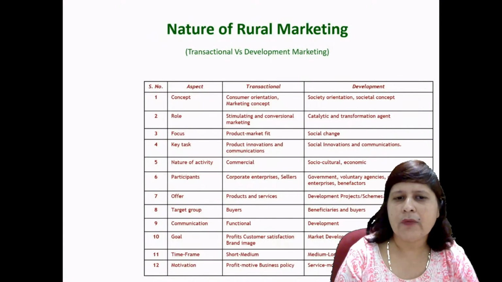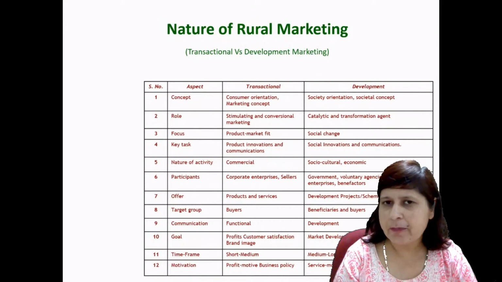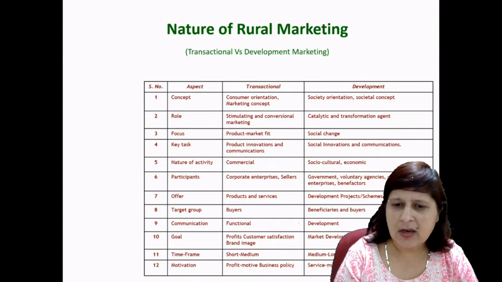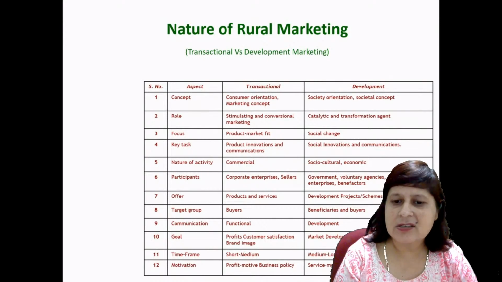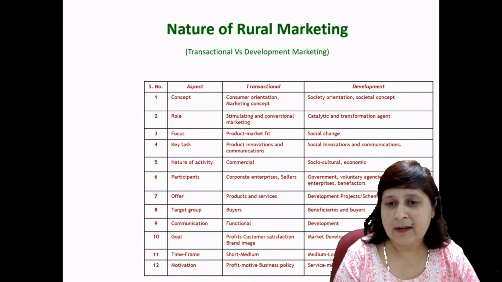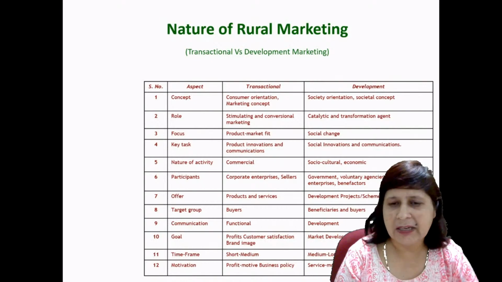So if we compare and contrast the nature of rural marketing on the basis of concept, the transactional marketing is consumer oriented with marketing concepts, while in development marketing the societal concept comes.